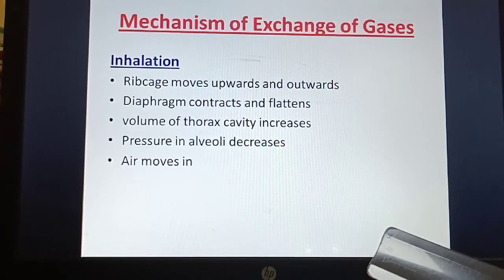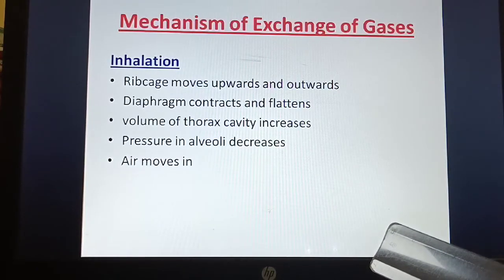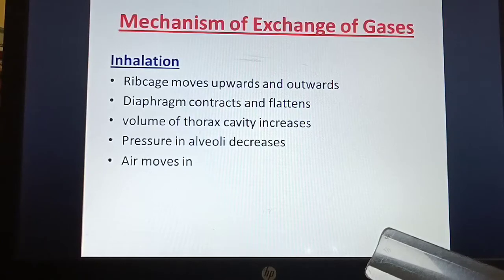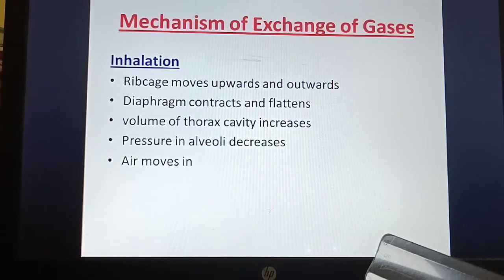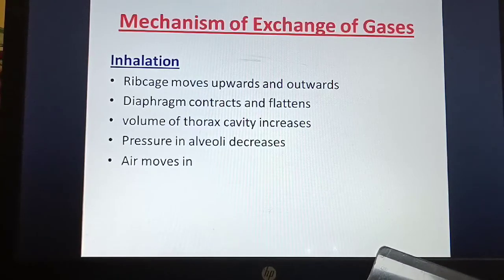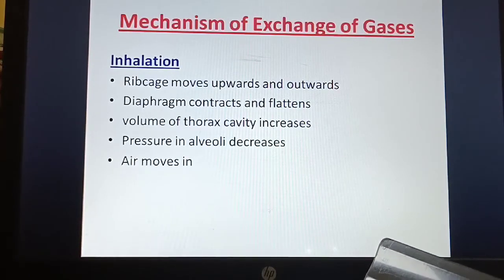The diaphragm, which you have seen in the picture, contracts and flattens. When the diaphragm contracts and flattens, the volume of the thorax cavity increases.